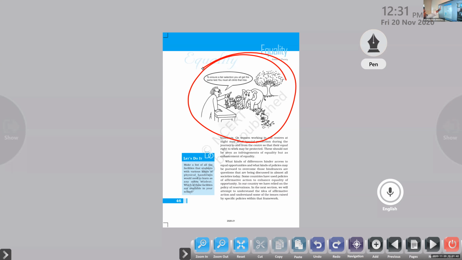If opportunities are equal for everyone, in the society a number of different types of people are there, right? Yes or no? They may be unable to achieve the goal because the opportunities are equal for different people, but their abilities are different. For different social groups, their abilities are different. So first of all, the government wants to create a group of people that are able to compete, right or not? Comparing with this picture, what is the question? Climb the tree only. So we know that only some section of animals can succeed in that. Who can? The monkey can do that, right?